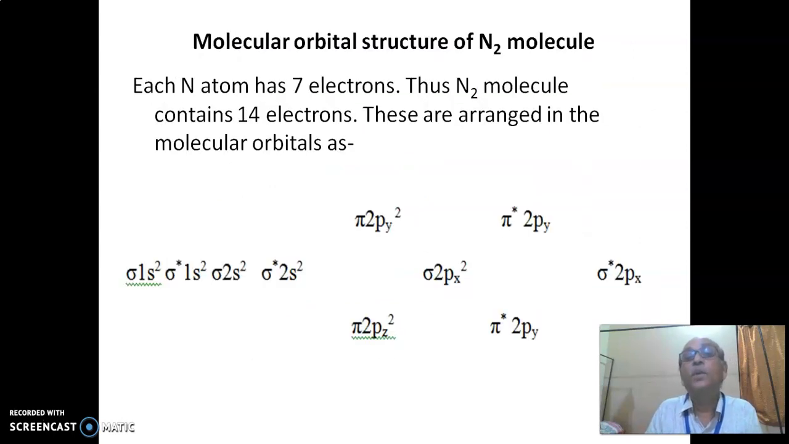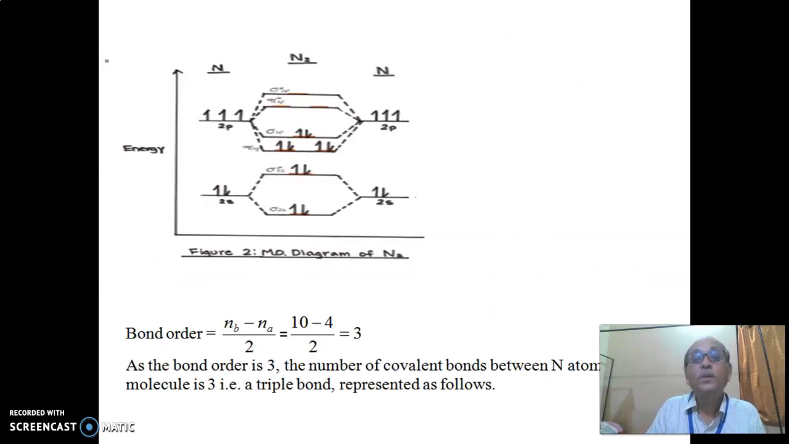Next, the molecular orbital of the nitrogen molecule. Each atom has 7 electrons. Thus, the nitrogen molecule contains 14 electrons from both the nitrogen atoms. These are arranged as shown below. The 14 electrons can be accommodated in the following pattern. Our aim is to fill the electrons in the bonding and anti-bonding molecular orbitals, as shown here, and how these electrons occupy the 1s, 2s, 2p orbitals.